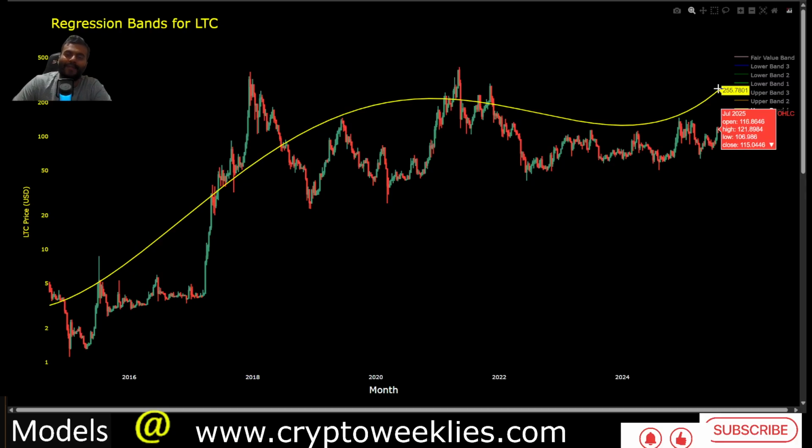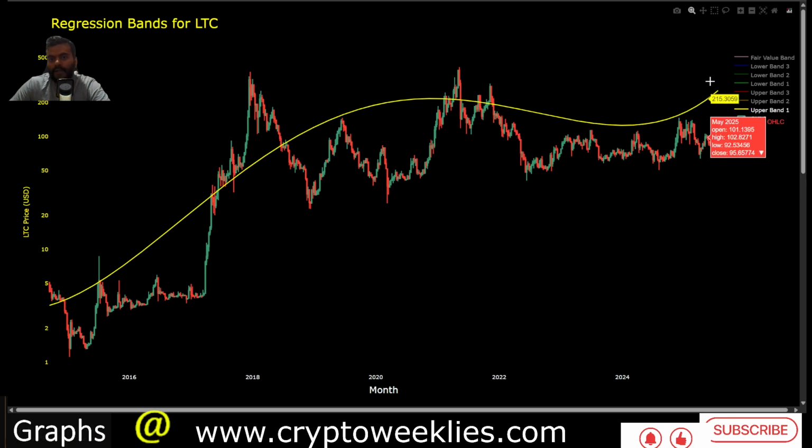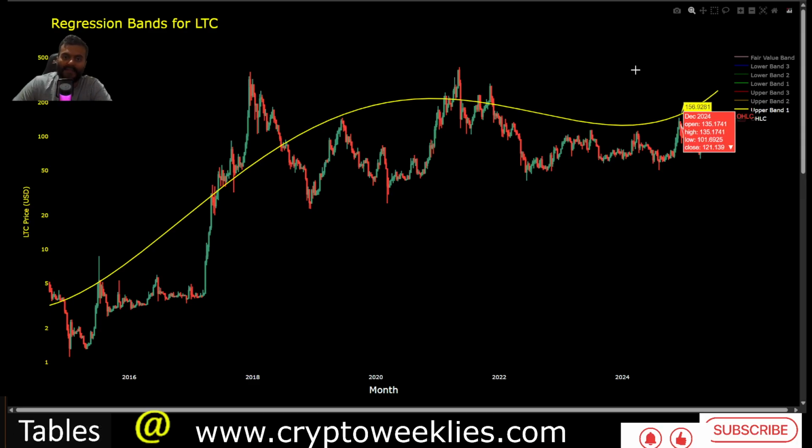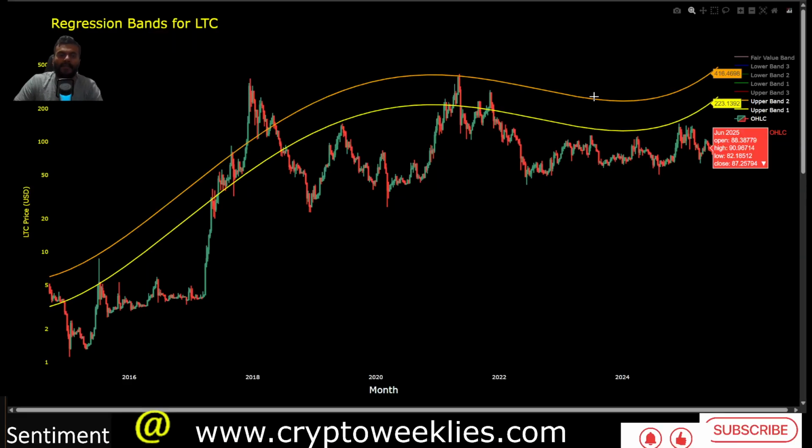But again, if you were to extrapolate this line in December, 6 months out into the future, you could easily see that yellow line going to some point between $270 and $300. That's where the non-euphoria peak for Litecoin could occur. The euphoria peak is kind of tricky.